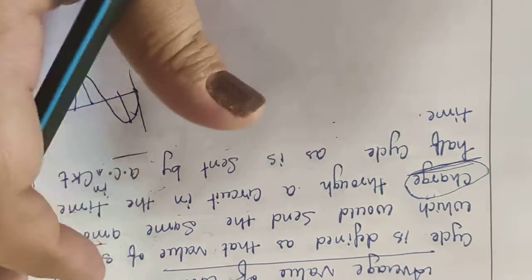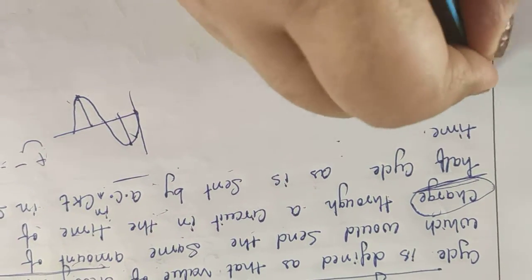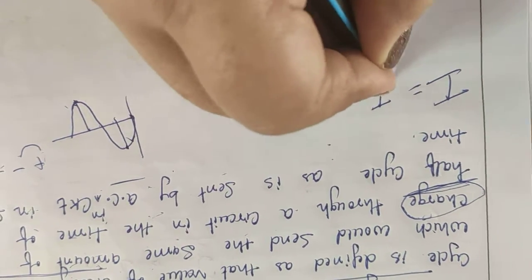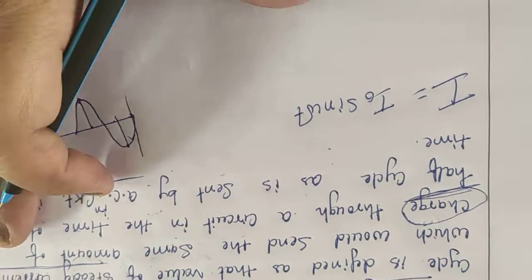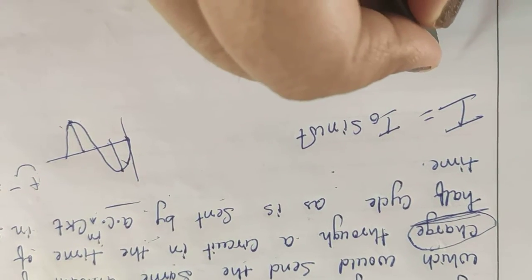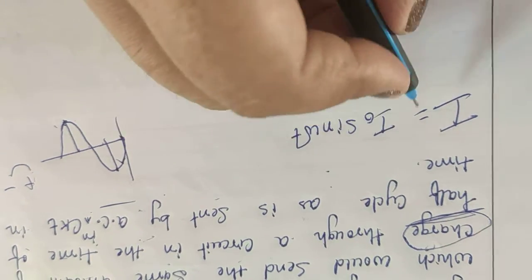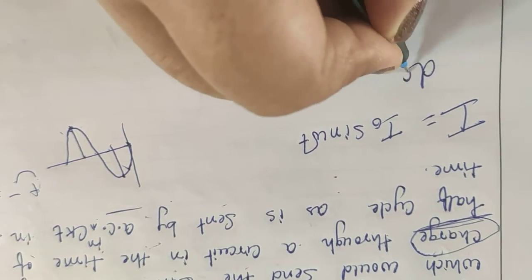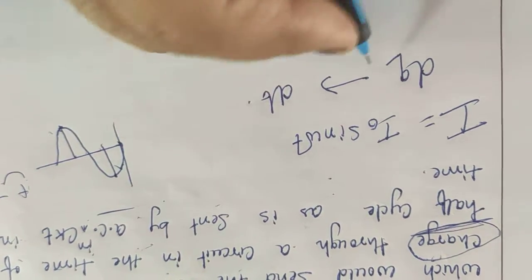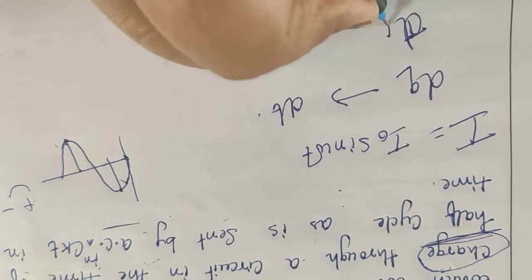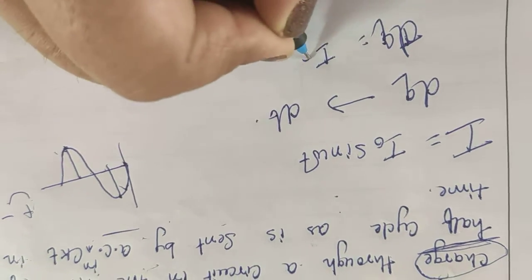Okay, so to start with, we know that the alternating current I is given by I naught sine of omega t. Now what is charge? Let us assume that a small amount of charge dq is passed through a circuit in time dt. In that case, dq is equal to I dt.